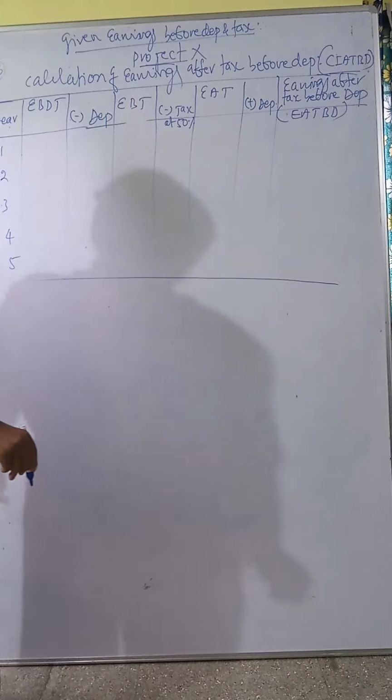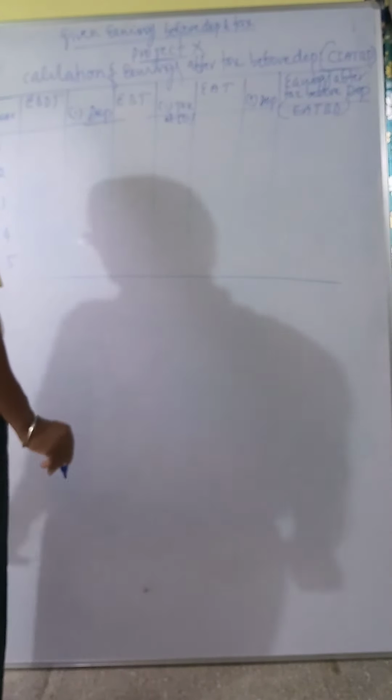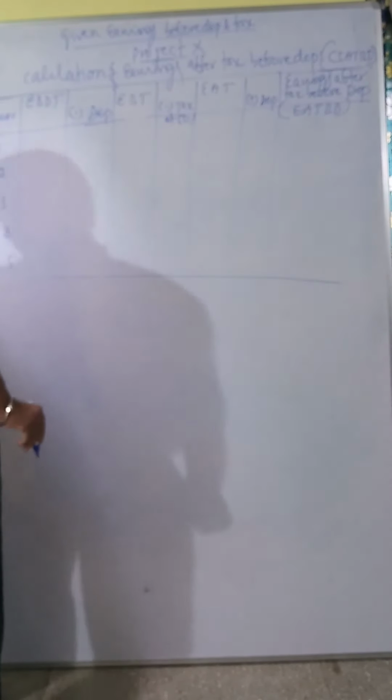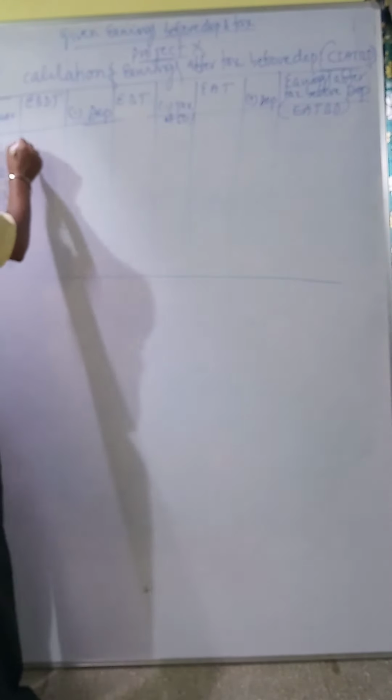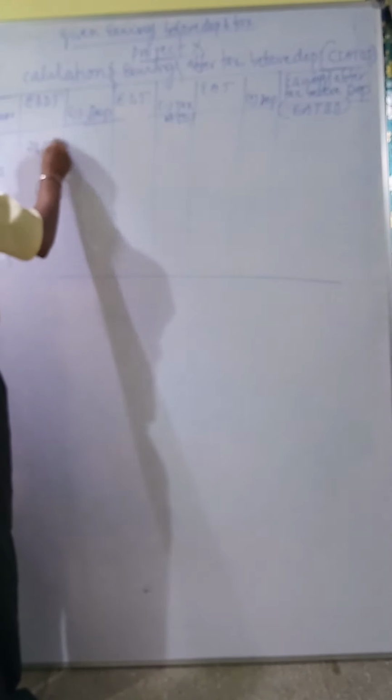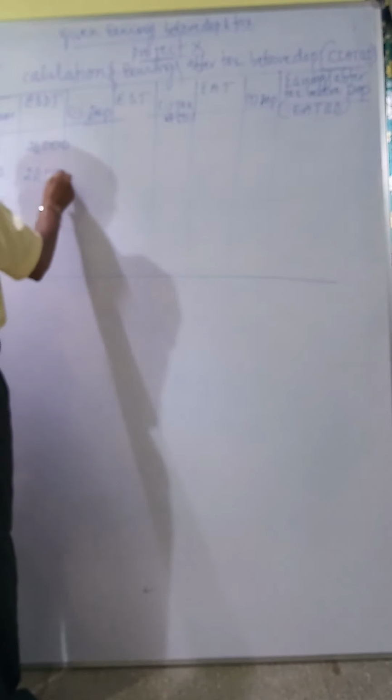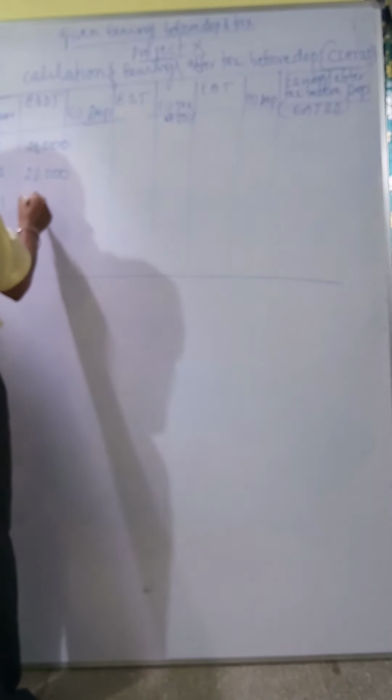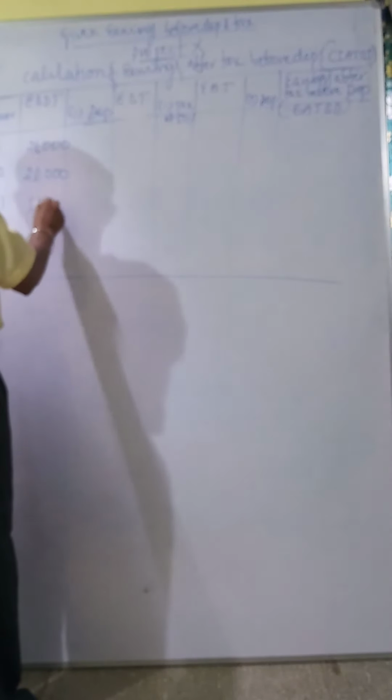See, in this question they given earnings or profit before depreciation and tax, or cash inflow before depreciation and tax, which is given in the question. First year is 24,000, 28,000, 32,000, 44,000. Dash means the fifth year is not given in the question. Only 4-year cash inflow is given. Less depreciation. Depreciation is under straight line method.